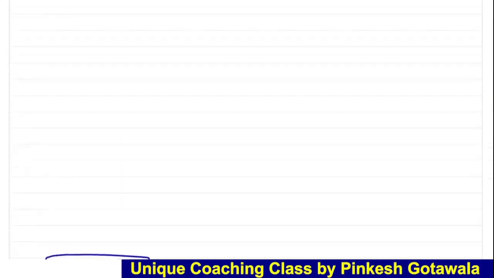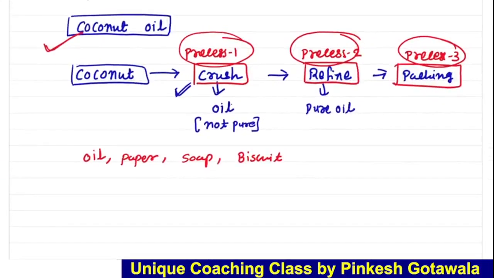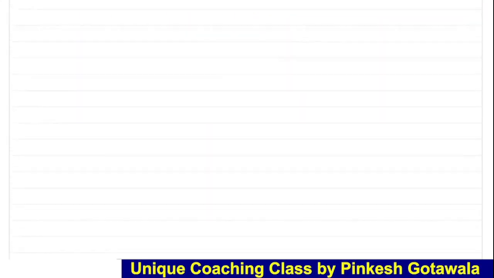Now next what? Crushing process is over, and from it we will get oil. It is not pure. Now we have to purify it. So we have to do a second process, that is refine. Okay, and we give it the name process 2. Whatever is ready here, where will it go? It will be transferred to the second process.